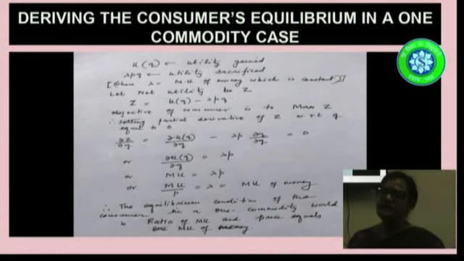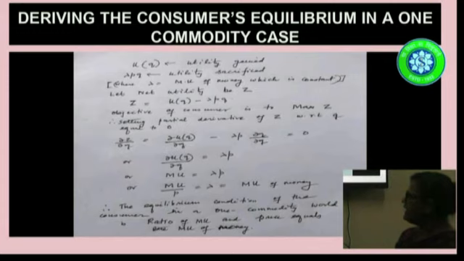So this is the equilibrium condition in case of a consumer who is consuming only one commodity, and the condition of his equilibrium is the ratio of marginal utility and price, which is equal to the marginal utility of money.